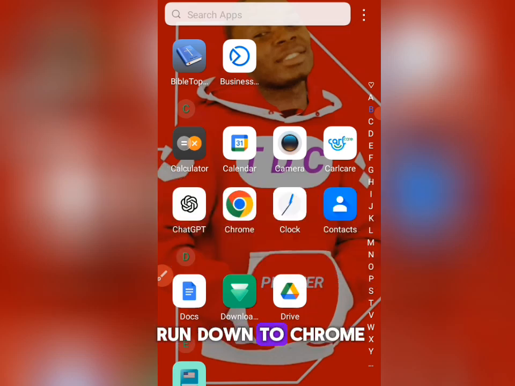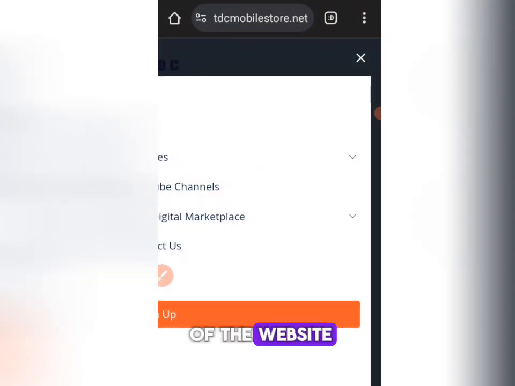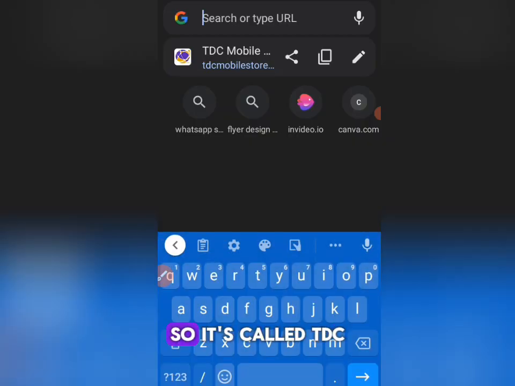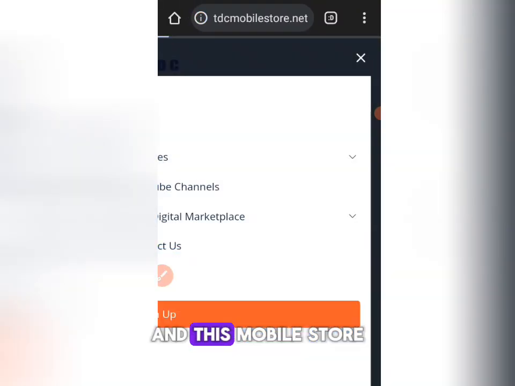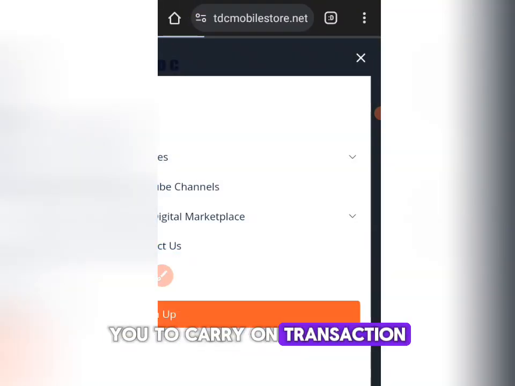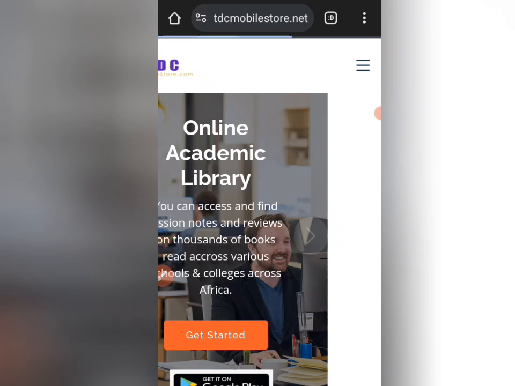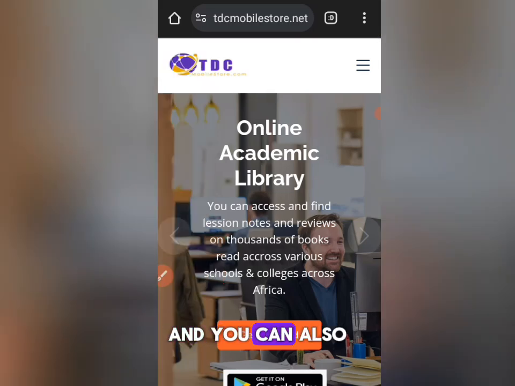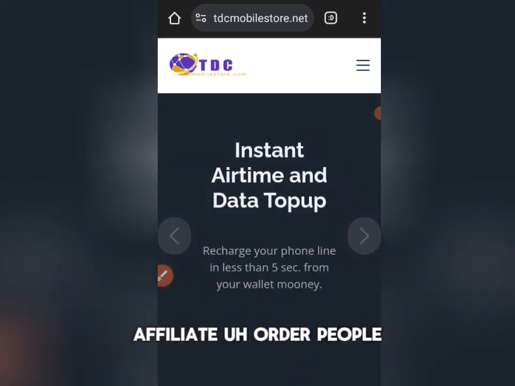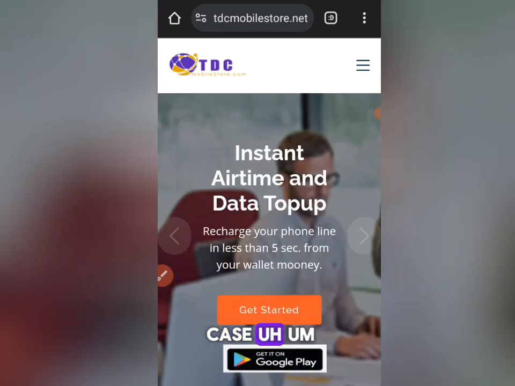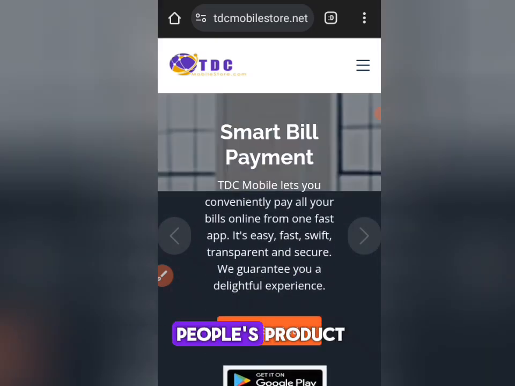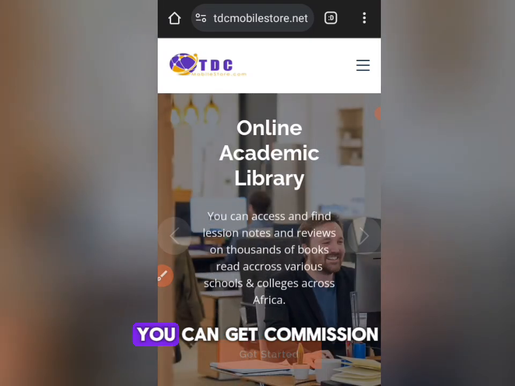So quickly, let me run down to Chrome. You can make use of the website. You can also make use of the data. It's called TDC Mobile Store, and this mobile store is a platform that pays you to carry out transactions. You buy data, you buy airtime, you subscribe data for yourself or for someone, and Nico, WAEC, NAPTEP, Jumping, even international airtime, cable subscriptions, all the online subscriptions, NEPA bill. You can pay through the platform also. And you can also upload ebooks, or affiliate other people's products in case you don't have any products. Also, anytime you register someone, you can get commission.